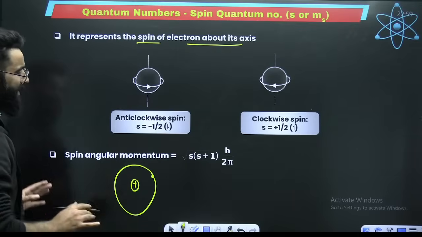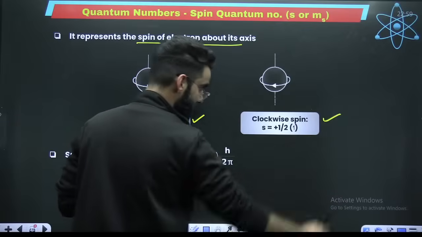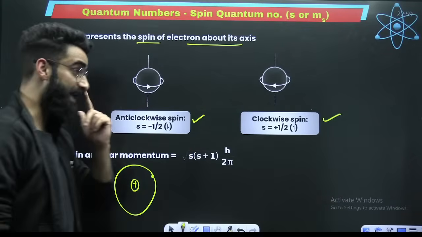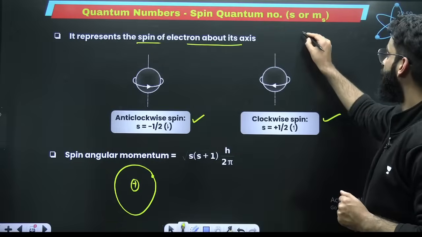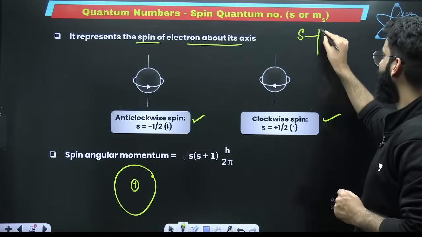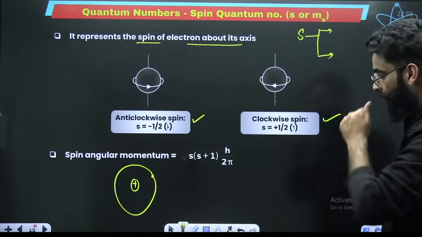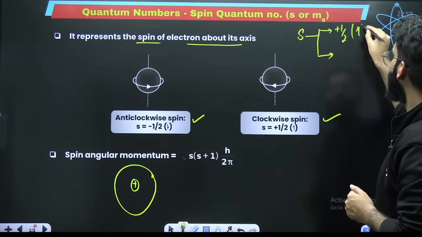That spin can be clockwise or anti-clockwise. Clockwise we represent with +1/2 or an upward arrow.